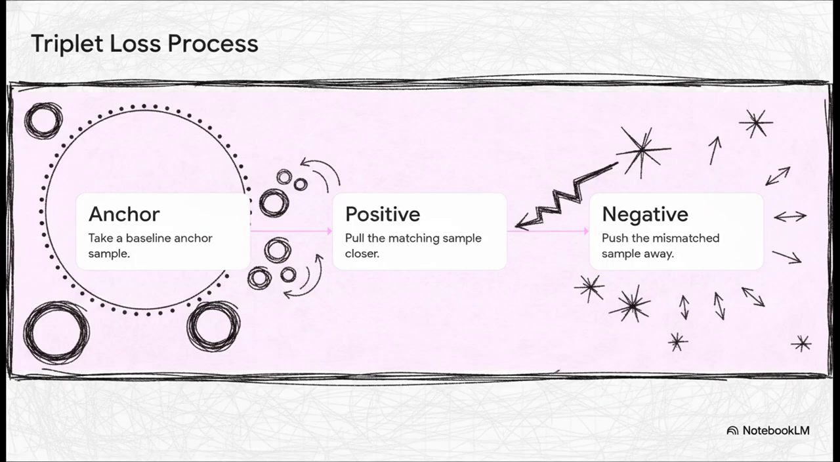The coach grabs 3 things simultaneously. First, a baseline anchor sample, say a reference picture of you. Second, a positive sample, a different picture of you. And third, a negative sample, a picture of a total stranger. The underlying math literally acts like gravity and magnetism here. It pulls the matching positive example tightly toward the anchor and violently shoves the mismatched negative example away by a strict predefined margin. It directly carves out this discriminative space where you are clustered perfectly together.